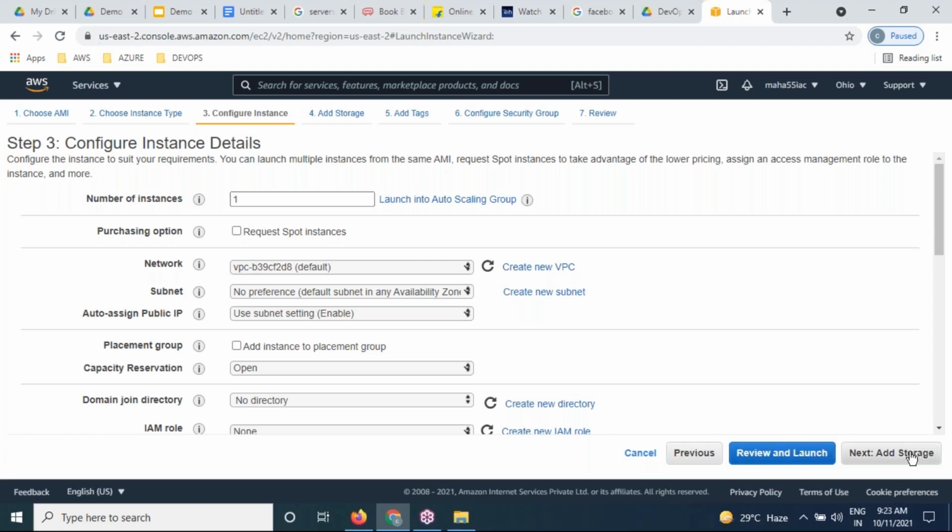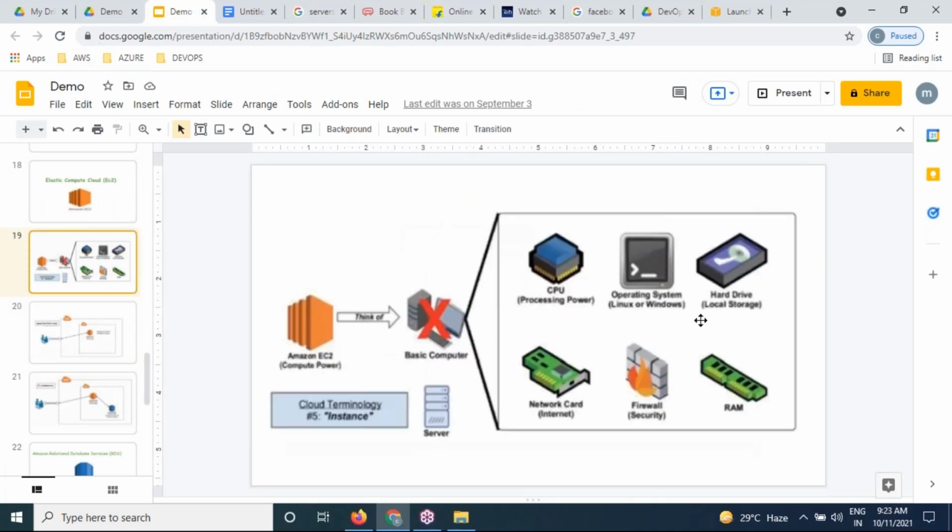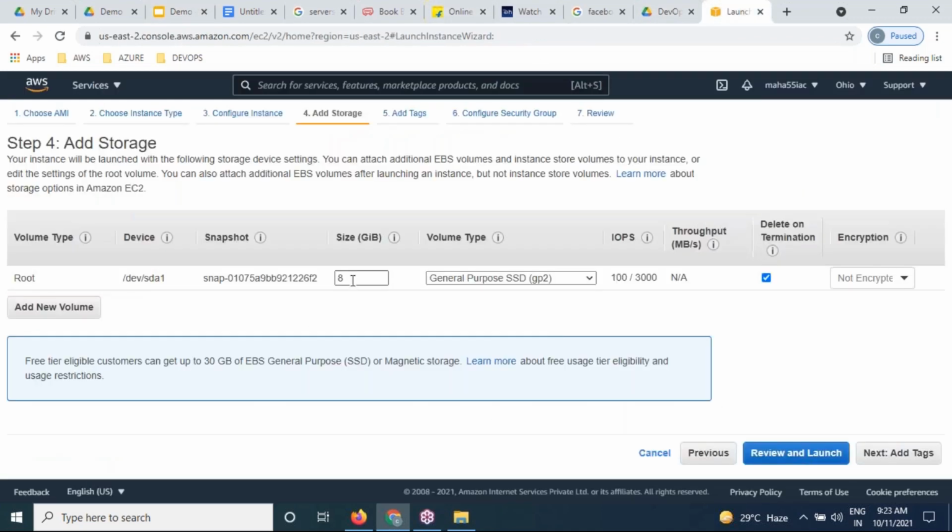Got it? So storage. The storage, guys, please. Hard disk. So I'm going to choose an 8 GB hard disk, or else maybe I could go for 20 or 10, but let it be 8. Let us continue with the default value of 8.